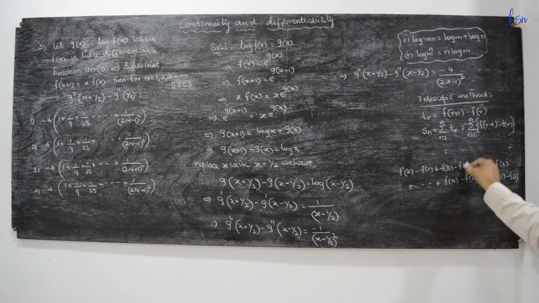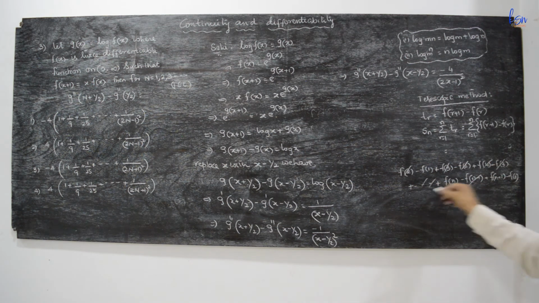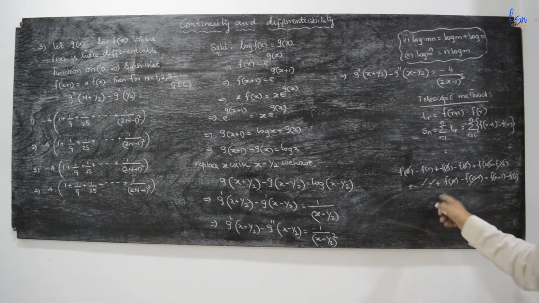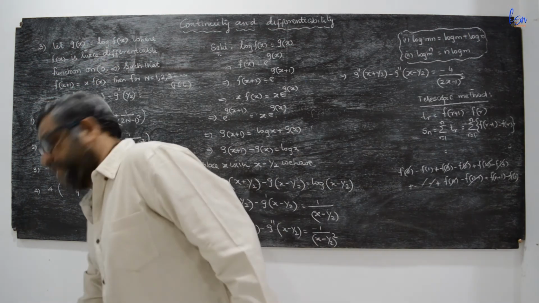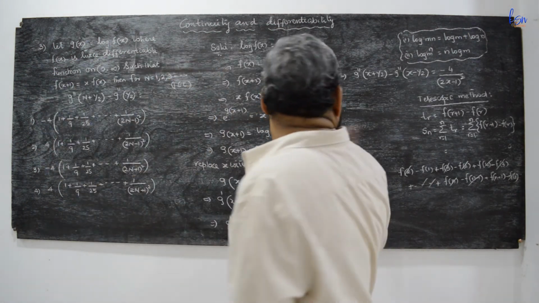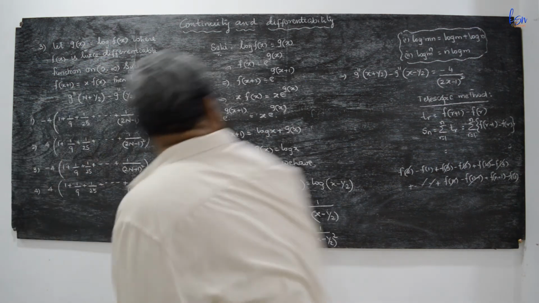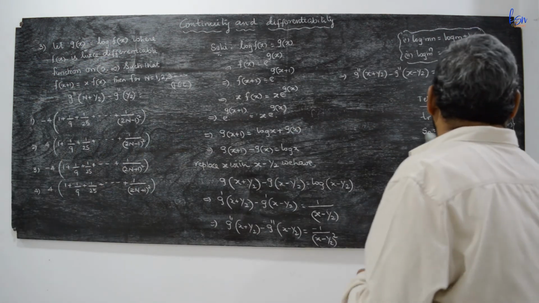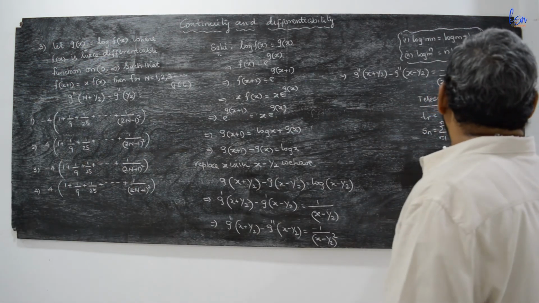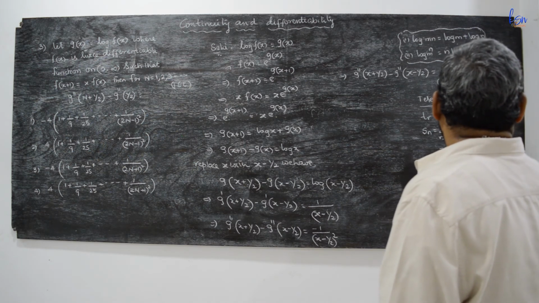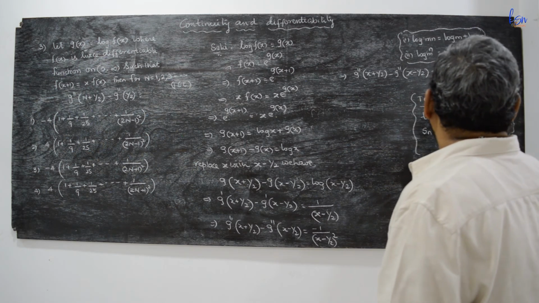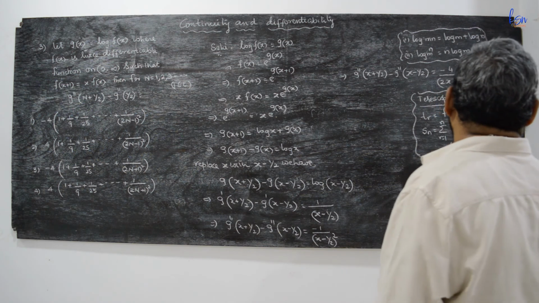So you can cancel these terms, f of 2, like that f of 3, f of 4 also, and f of n minus 1, f of n. So you are left with only f of n plus 1 minus f of 1. Such a formula is called the telescopic method. So this is one formula for the telescopic method.